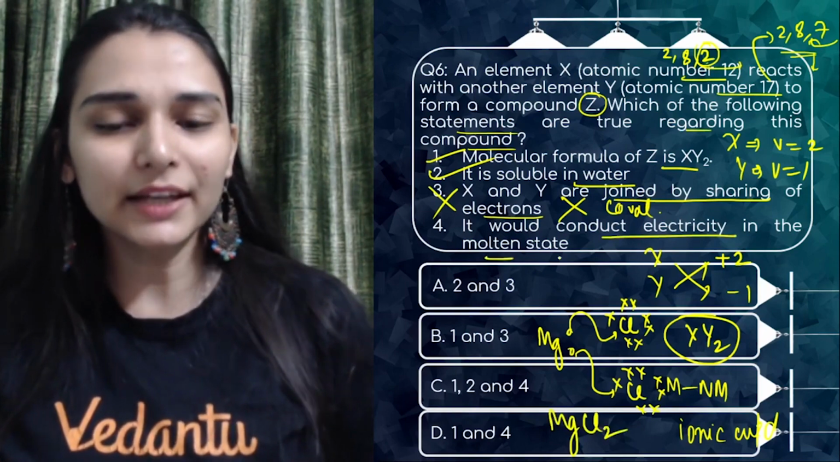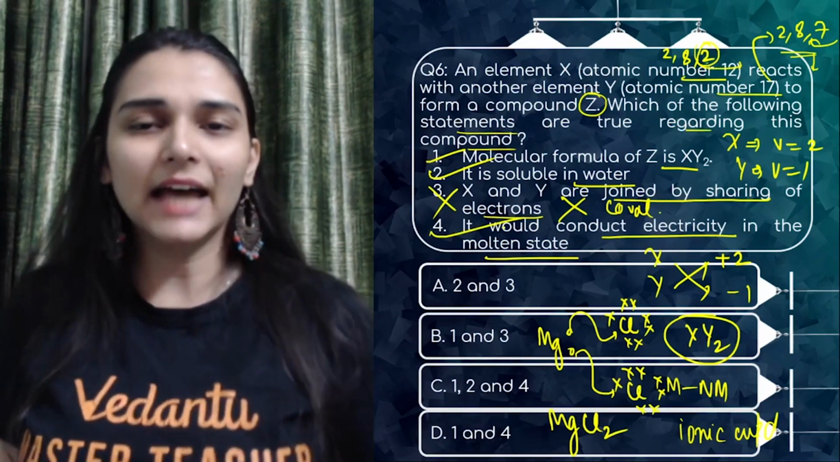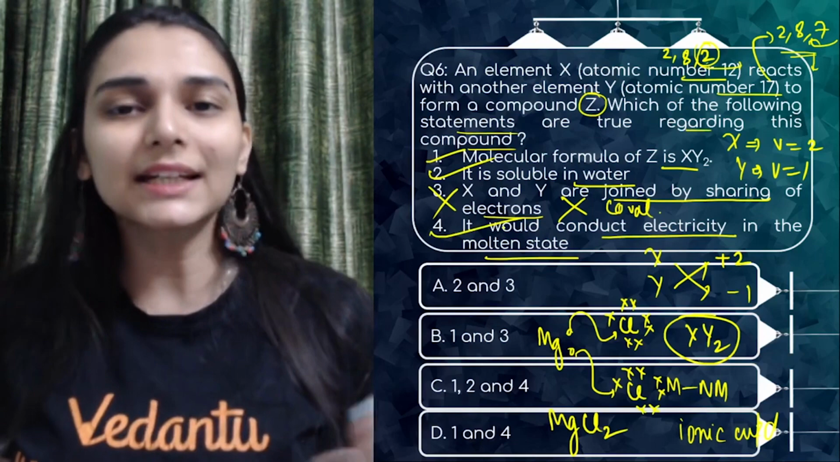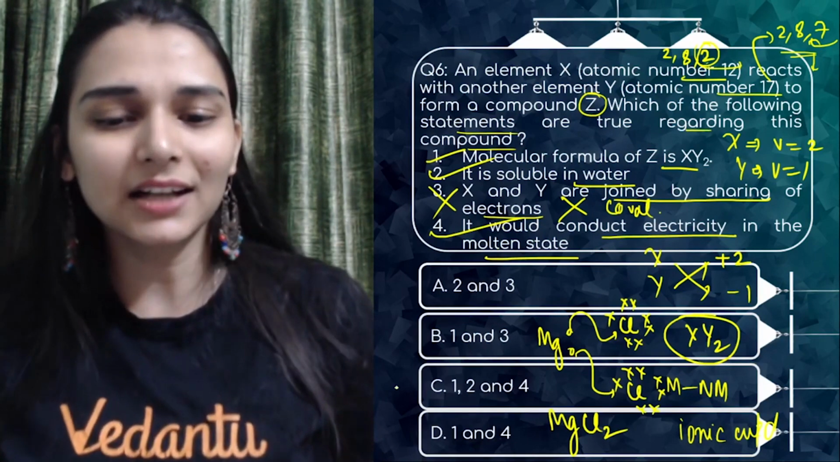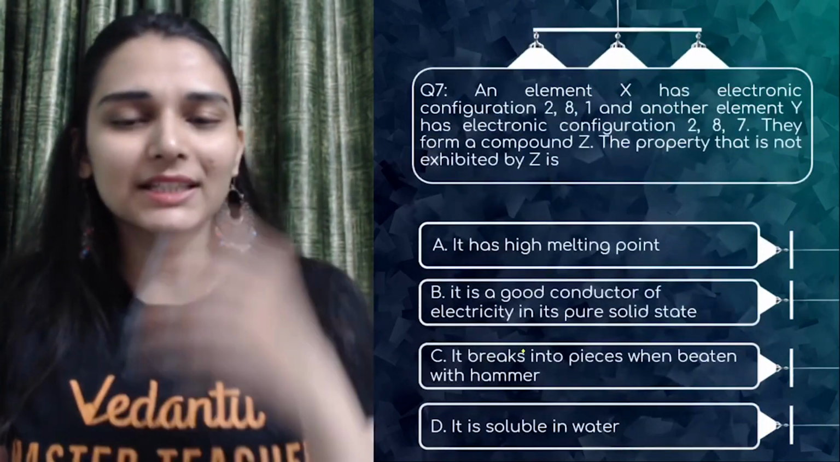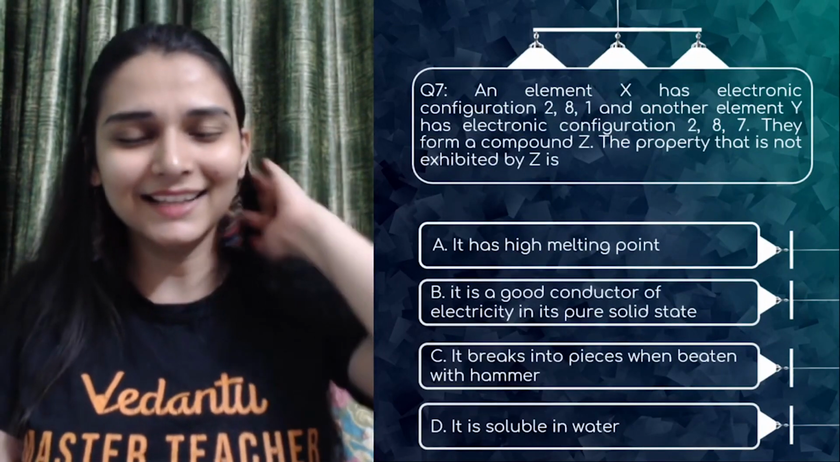It would conduct electricity in molten state. Definitely. Ionic compounds, molten means almost melted state. So ions become loose to move out, so they can conduct electricity. 1, 2 and 4 is the answer. Easy, right? Nice question.